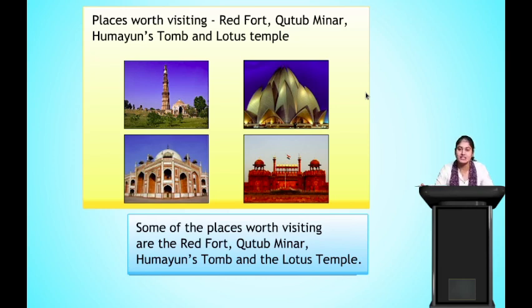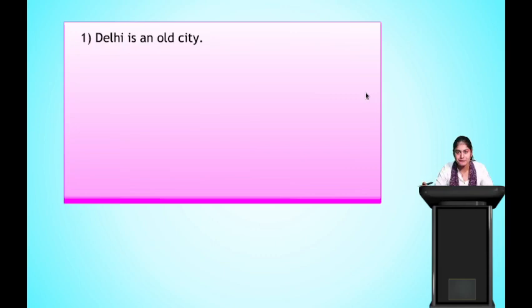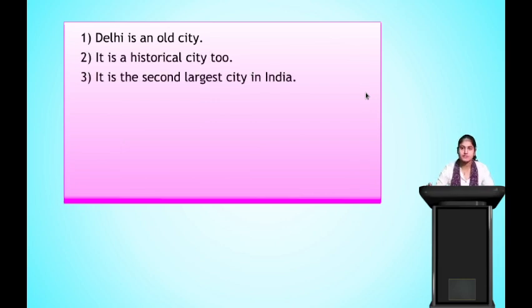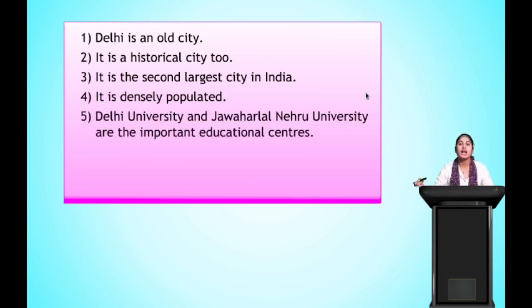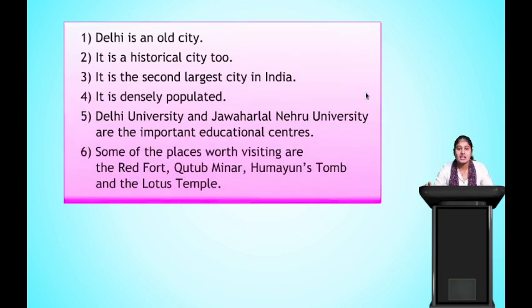Okay. So now let us see which are the sentences that we have framed so far. Delhi is an old city. It is the historical city too. Then, it is the second largest city in India. It is densely populated. Delhi University and Jawaharlal Nehru University are the important educational centers. Some of the places worth visiting are Red Fort, Qutub Minar, Humayun's Tomb and the Lotus Temple.